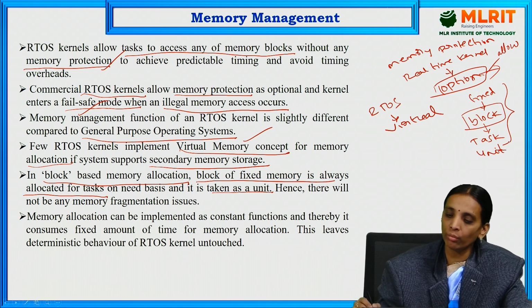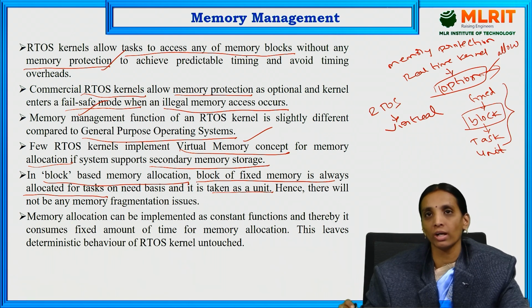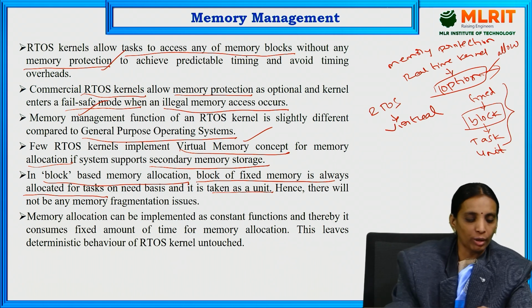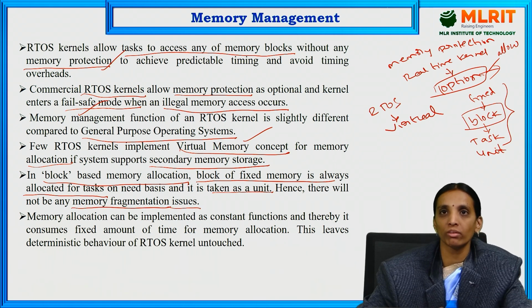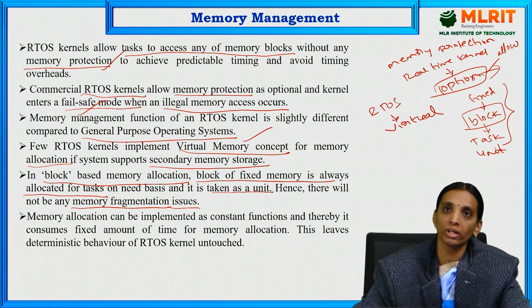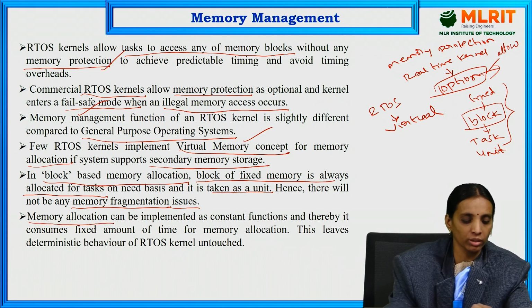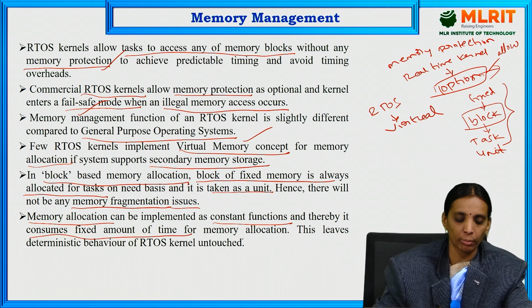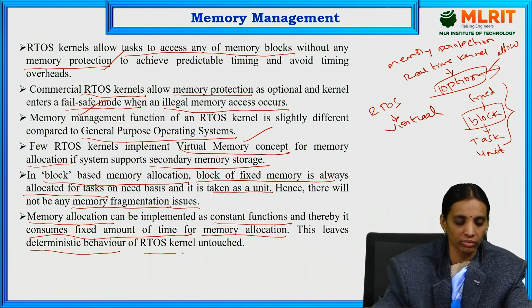If we are allotting a fixed location from the starting location to the ending location, then there are no memory fragmentation issues. If fixed memories are allotted for fixed blocks and tasks, then memory fragmentation issues do not occur in that particular RTOS. This memory allocation can be implemented as a constant function and it consumes a fixed amount of time for memory allocation. This leaves the deterministic behavior of the RTOS kernel untouched.